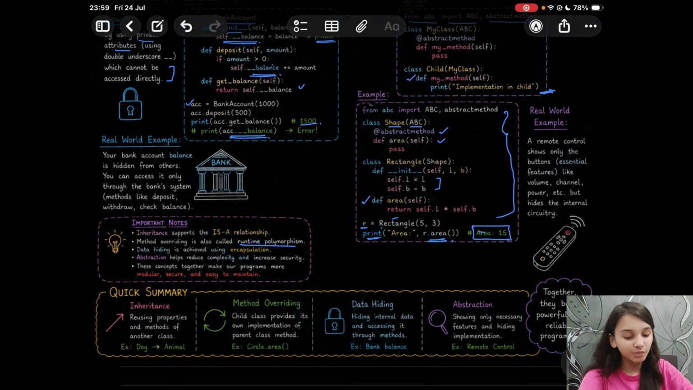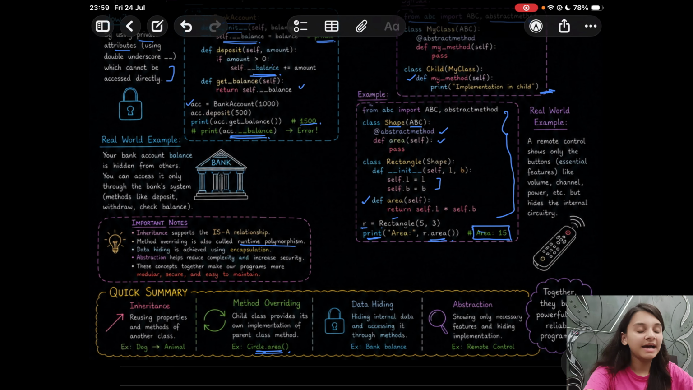Let's have a look at the quick summary covering inheritance, method overriding, data hiding, and abstraction. So what is inheritance? When a child class inherits the properties of a base class, a parent class basically. Reusing properties and methods of another class is inheritance. For example, dog inherits the properties of the animal class. We have method overriding, where the child class provides its own implementation of a parent class method.